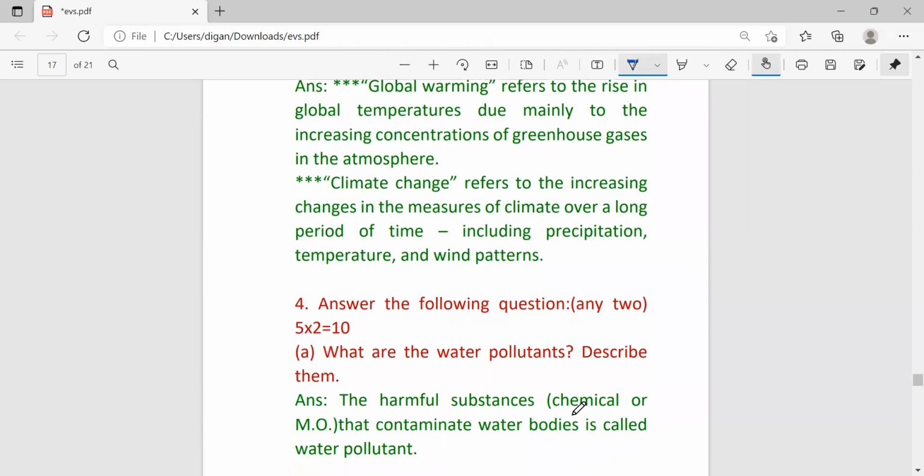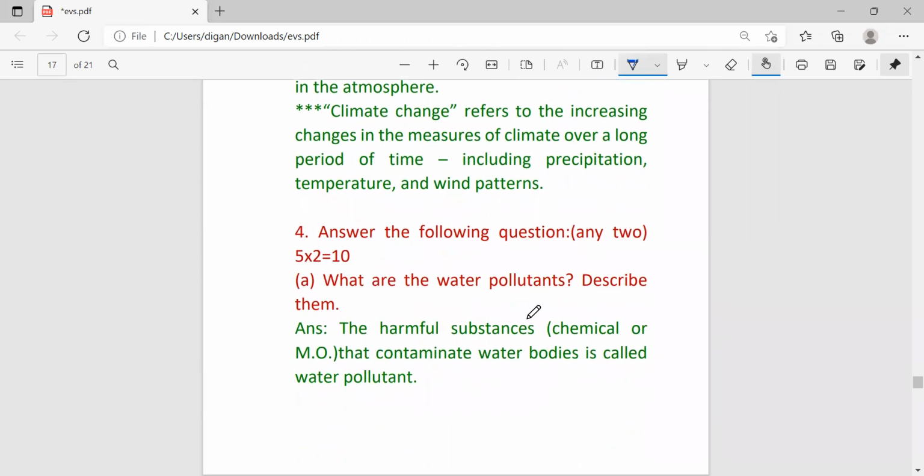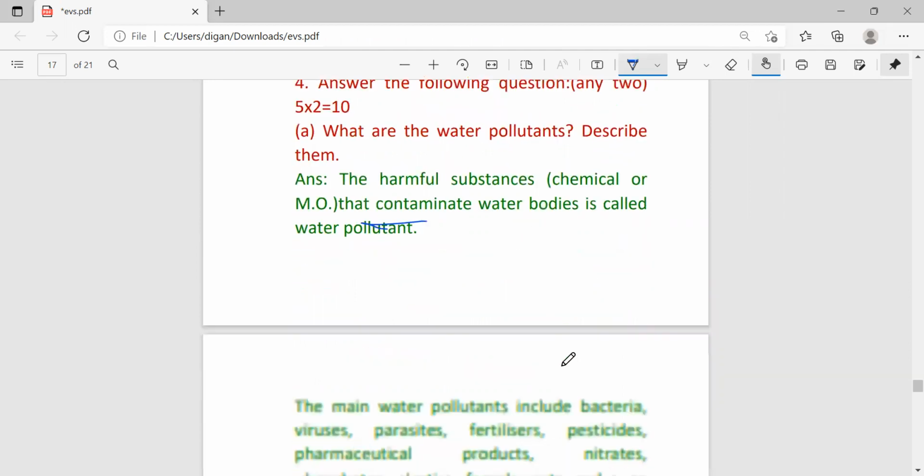Next question, question number 4. Here you have to write any answer. Each question carries 5 marks. The first is: what are water pollutants, and describe them. The harmful substances, chemicals, or microorganisms that contaminate a water body are called water pollutants.